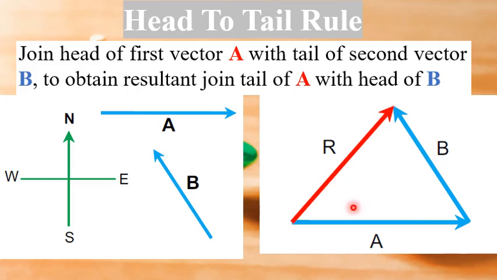But for this case, we have only two vectors, A and B. So, in order to obtain the resultant vector, now draw a vector R such that its tail is at the tail of first vector A and head is with the head of second vector B. Now the definition of head to tail rule: join the head of first vector, that is A, with the tail of second vector, that is B. To obtain resultant, join the tail of A with the head of B.